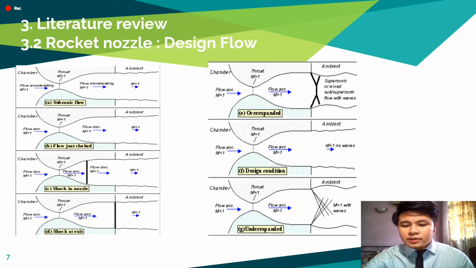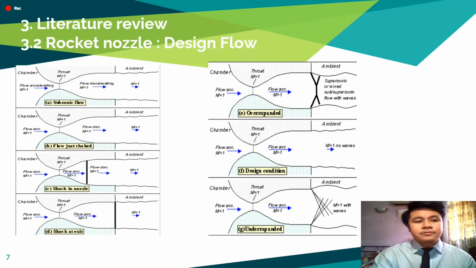Finally, if we lower the back pressure even further, we will create a new imbalance between the exit and the back pressure, because the exit pressure is greater than the back pressure, as shown in Figure 3G. In this situation, called underexpanded, what we call expansion waves, which produce gradual turning and acceleration in the jet, form at the nozzle exit, initially turning the flow at the jet edges outward in the plume and setting up a different type of complex wave pattern.